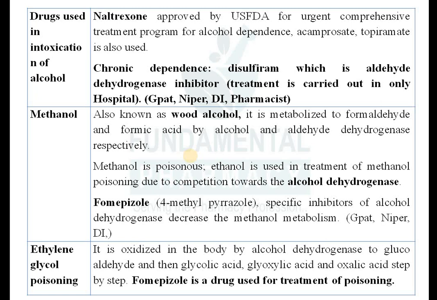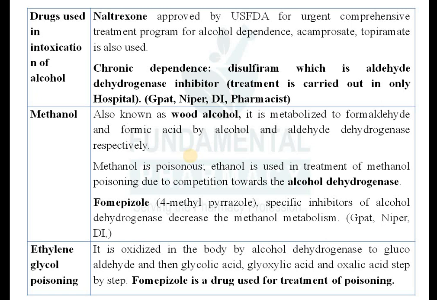For example, in your lab you might have a methanol bottle over there. In the various pharmaceutical industry, methanol is used as a solvent, okay. So if you got accidentally 10 to 15 ml of methanol consumed, you will die immediately within the next 20 minutes, because methanol is very poisonous. So it is metabolized in the body to the formaldehyde, and formaldehyde is very poisonous compound, okay. Again, formaldehyde will be converted into formic acid by aldehyde dehydrogenase. We'll discuss that. So in that case, what you have to do, you have to use one drug